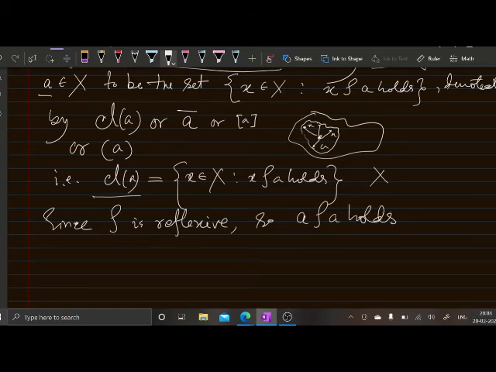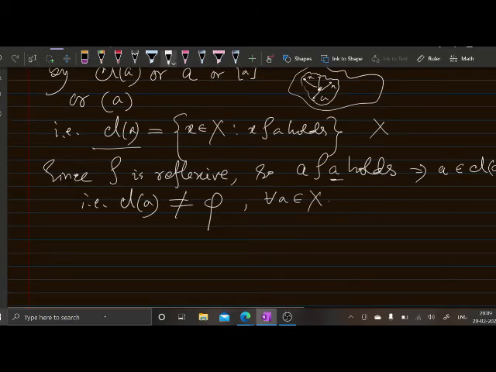That means in this class at least one member is sitting inside this set, which is a itself. So this implies a must be in the class of a. That is, the class of a is a non-empty set. This is true for all a belonging to X, so these are all non-empty sets. Now, we can proceed further.